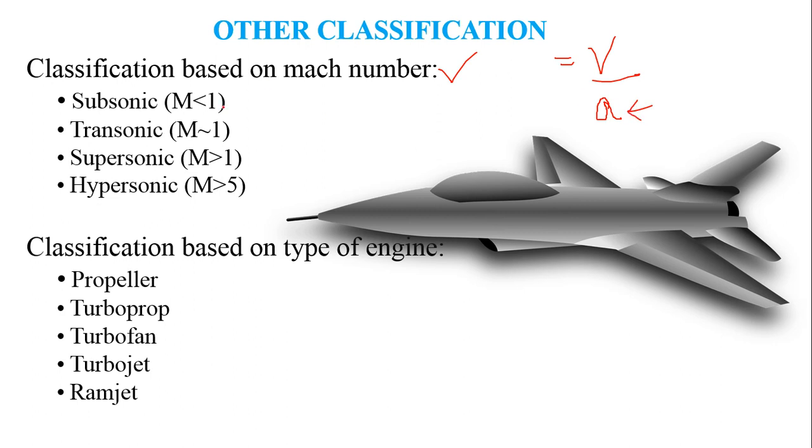Based on the Mach number or speed in general terms, the aircraft can either be a subsonic aircraft when the Mach number is less than 1. It can be a transonic aircraft, where the Mach number is approximately equal to 1. It can be a supersonic aircraft, that is, the Mach number is greater than 1, and when the Mach number exceeds 5, it is termed a hypersonic aircraft.